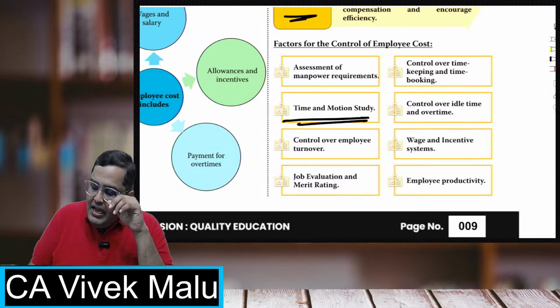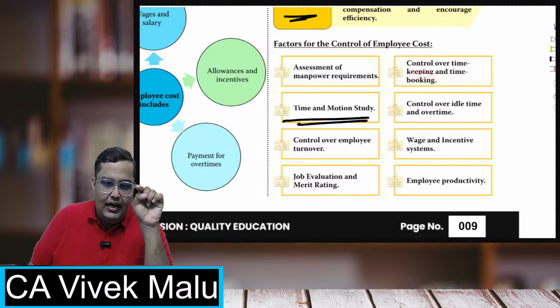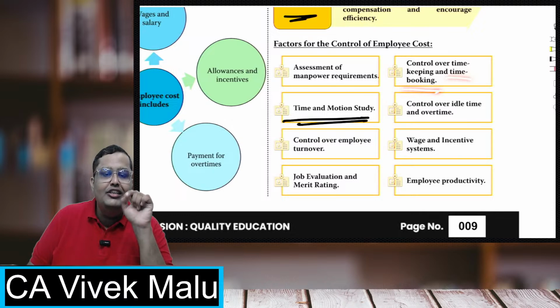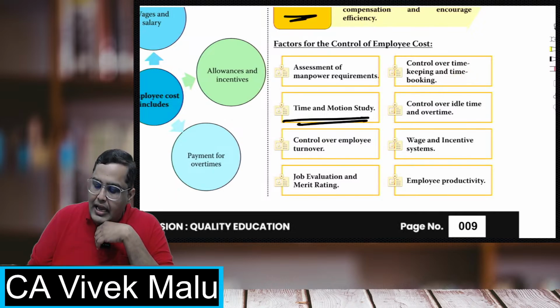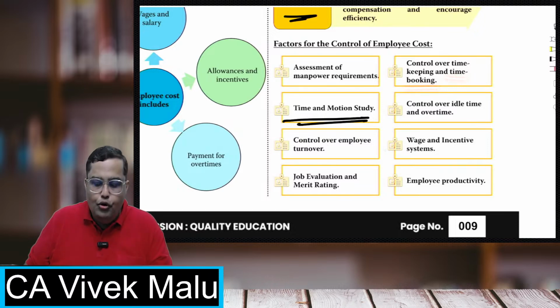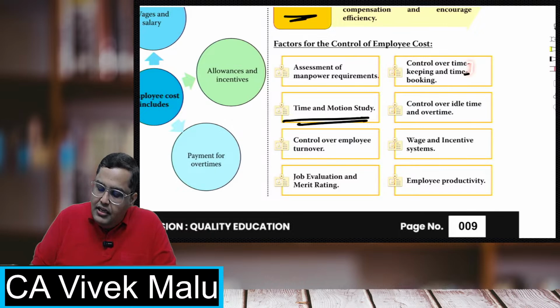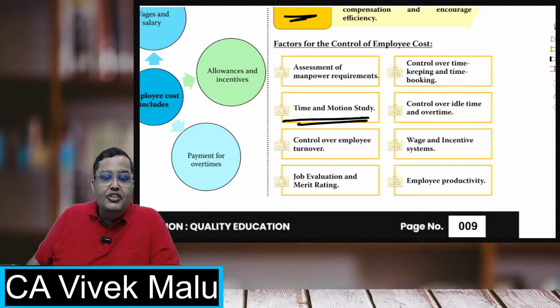The timekeeping record will show you are there for 8 hours, but time booking will show that you have studied for only 6.5 hours. So time booking shows your real output and timekeeping just shows for how much time you were there. In fact, the gap of these two is always the idle time. So you must keep a check on the idle time. You must keep a check on the overtime.